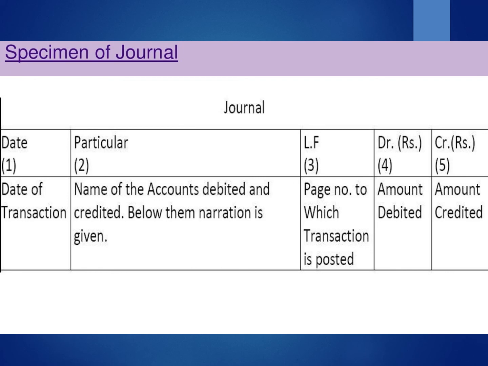An account which is credited in the column of particulars, the amount of it is to be written in the credit column. Finally, according to the double entry system, in each transaction, whichever amount is debited, the same amount is credited. Thus, the total of both the columns is always identical.